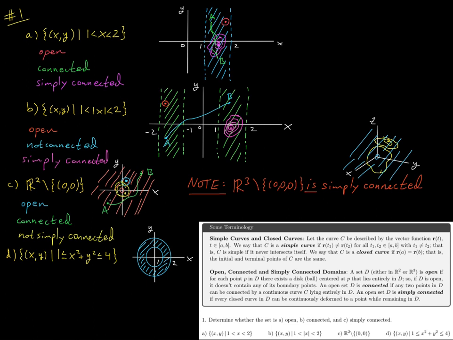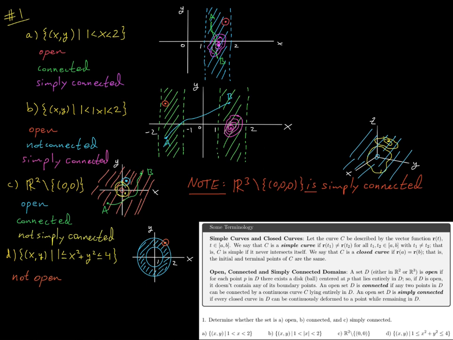Okay. All right. So lastly, we got D. Is this thing open? And the answer there is no. Notice here that the inequality is greater than or equal to, less than or equal to. So I'm including these boundary points. So if I draw any disk centered at this boundary point, no matter how small the radius is, the disk will always contain points outside of my region. So this is not open.